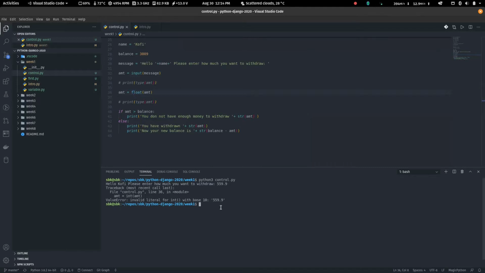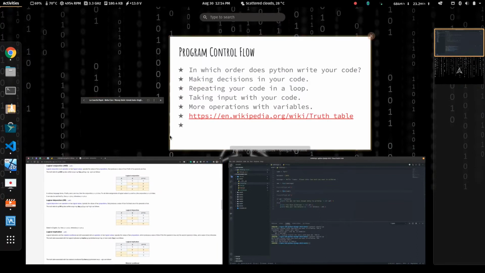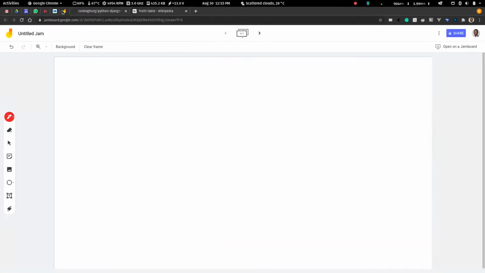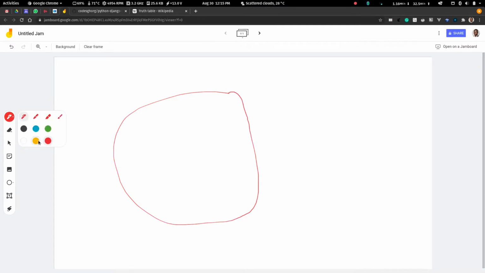Now with a float number, even if I enter an integer, it will be correct, because if I just enter 559, it will take it as 559.0. But when it was an int and you enter a float, you get an error, right? Because float is bigger than int, right? If these are all the numbers with decimal points, then inside of all the numbers with decimal points, you find all integers, right? You know about sets, so you know this one too.